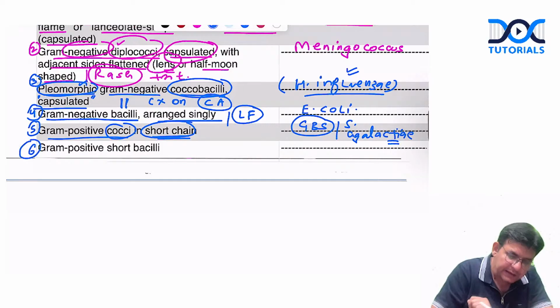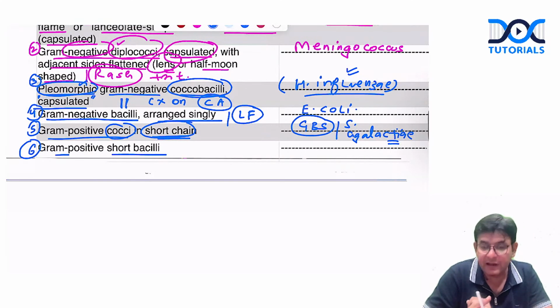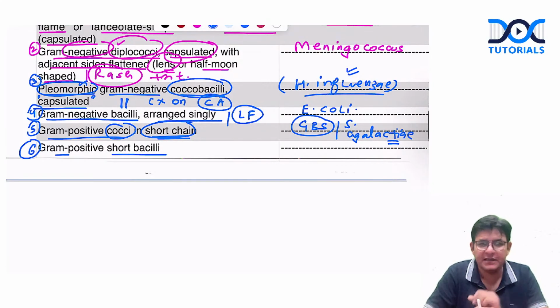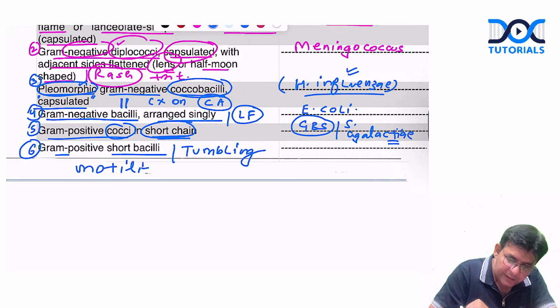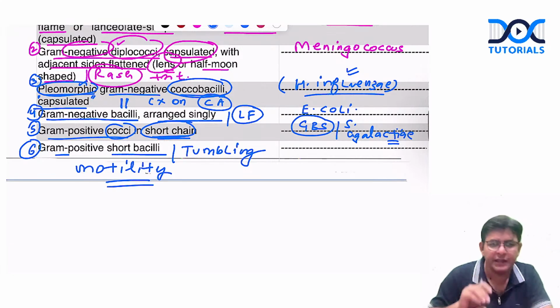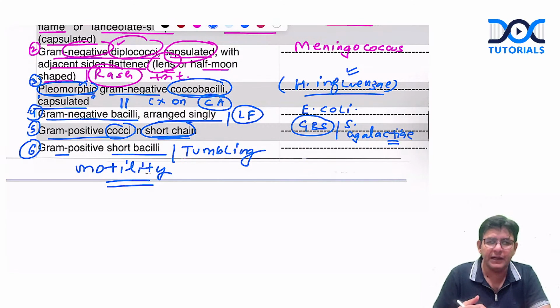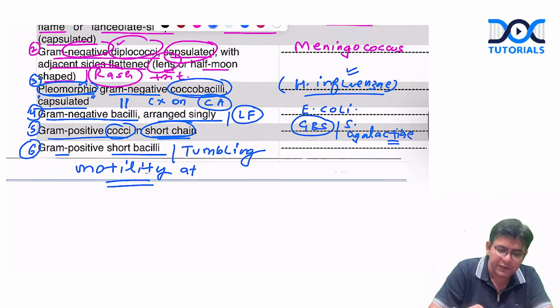Now the sixth and the important one is a gram-positive short bacilli. If they write this, a gram-positive short bacilli in the CSF gram stain, and along with that they add in the property tumbling motility, and it shows tumbling motility at which temperature? 25 degrees centigrade.